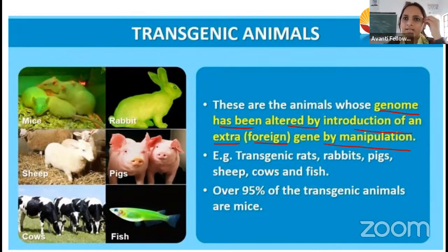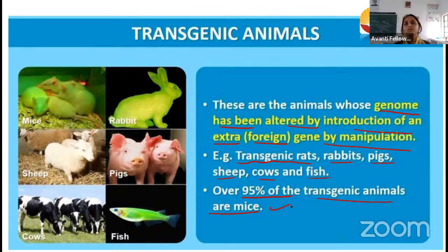So whenever the foreign gene comes to your mind, you have to think that this is a gene that is not present in that animal. We have produced many transgenic rats, rabbits, pigs, sheep, cows, and also fish. Over 95% of the transgenic animals are mice.